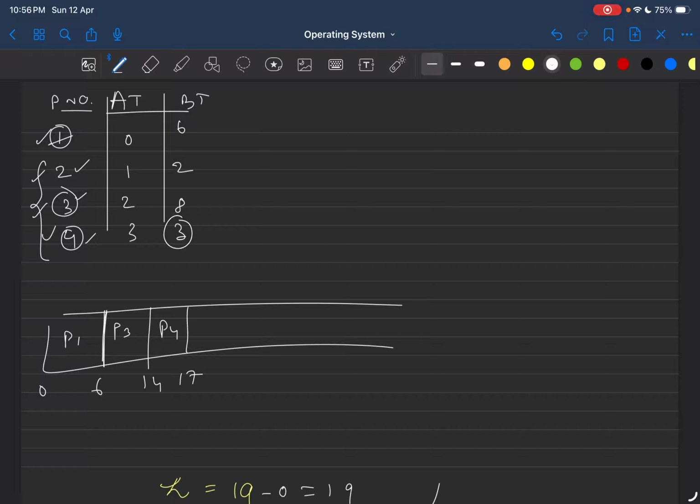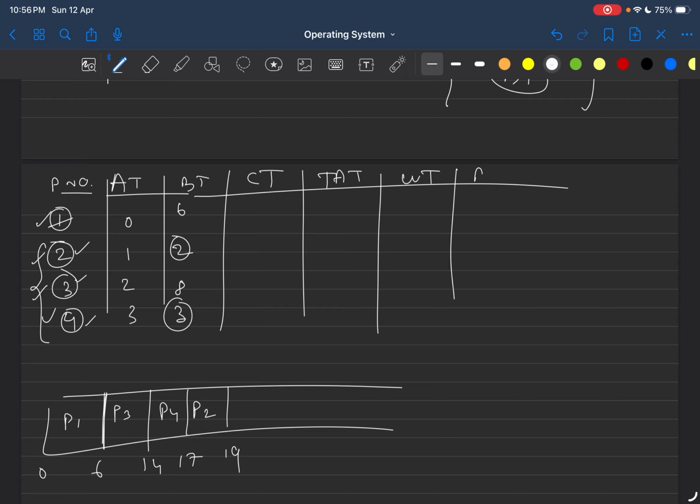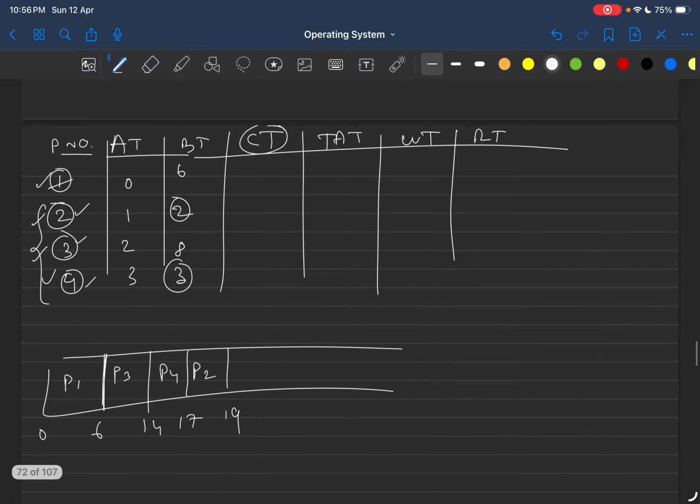Now only one process is left. That is process P2. Write down process P2 here, and 17 plus 2 is 19, because 2 is the burst time of process P2. So let me complete the entire table. Let's say this is completion time, this is turnaround time, this is wait time, and this is response time. While filling completion time, the suggestion is you will have to come from the right side.